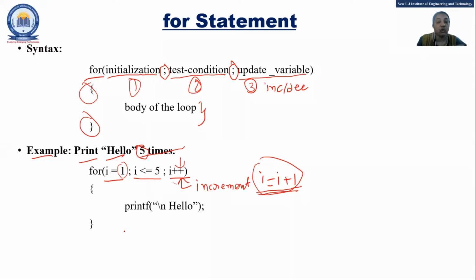Now what do I need to print? Print hello 5 times. So what should be my body of the loop? Only the printf statement and hello. This backslash n I have used because I want to print hello on different lines. You know that concept, right? If you specify only hello, then hello will be printed in a single line like this: hello, hello, hello. But I have provided this, so it will print in a new line each time. Clear or a doubt?